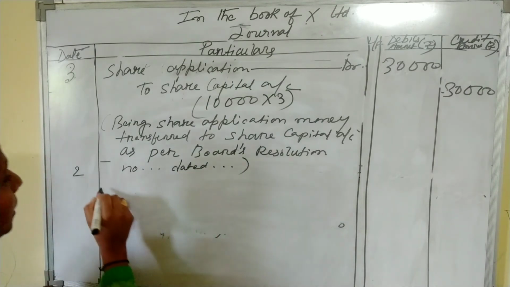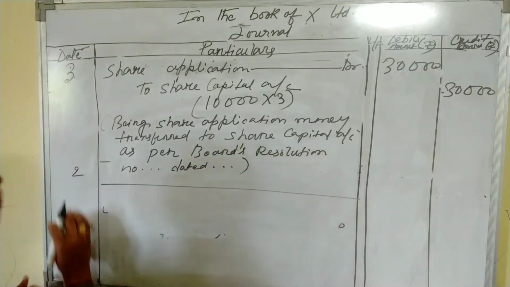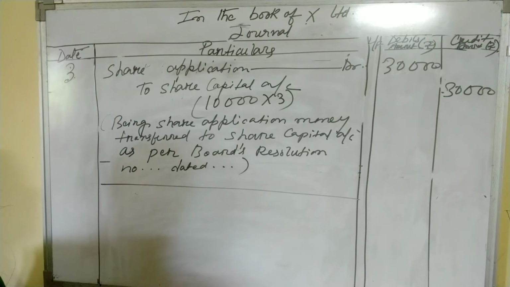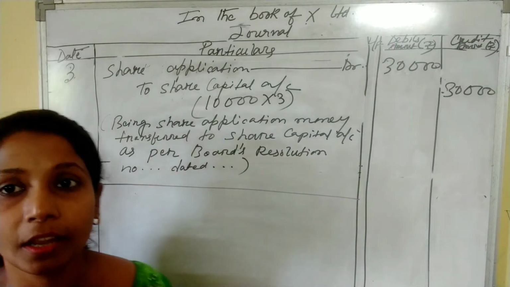If the resolution number and date are mentioned in the question, then put them here. If not, then leave it blank. So these are the three journal entries.